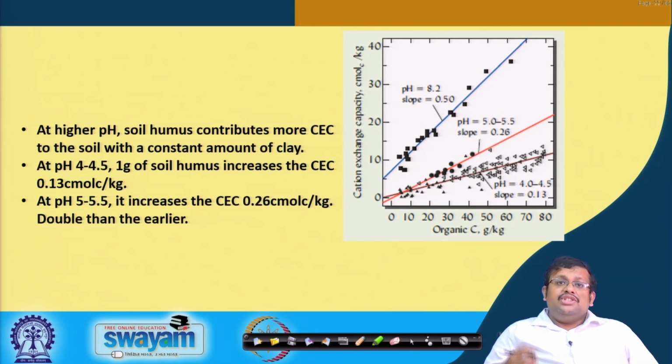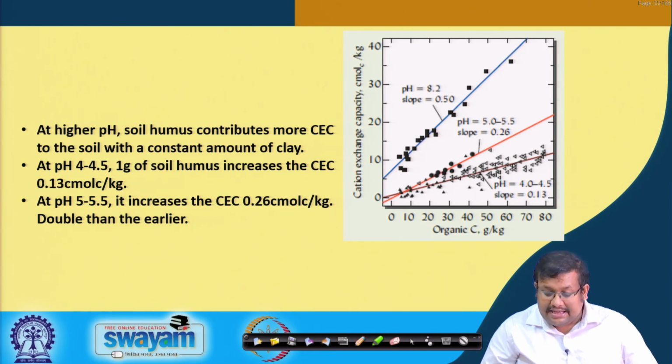So, at higher pH, soil humus contributes more CEC to the soil with a constant amount of clay, because in the case of clay, the permanent charge does not vary with the surrounding pH. At pH 4.4 to 4.5, 1 gram of soil humus increases the CEC by 0.13 centimole charge per kg. However, at pH 5.5 to 6, it increases almost double, that is 0.26 centimole charge per kg.